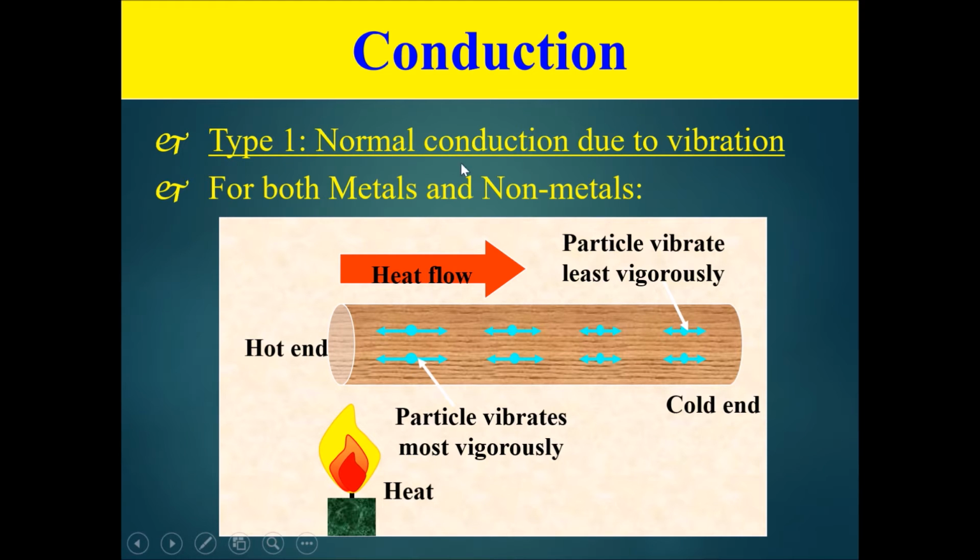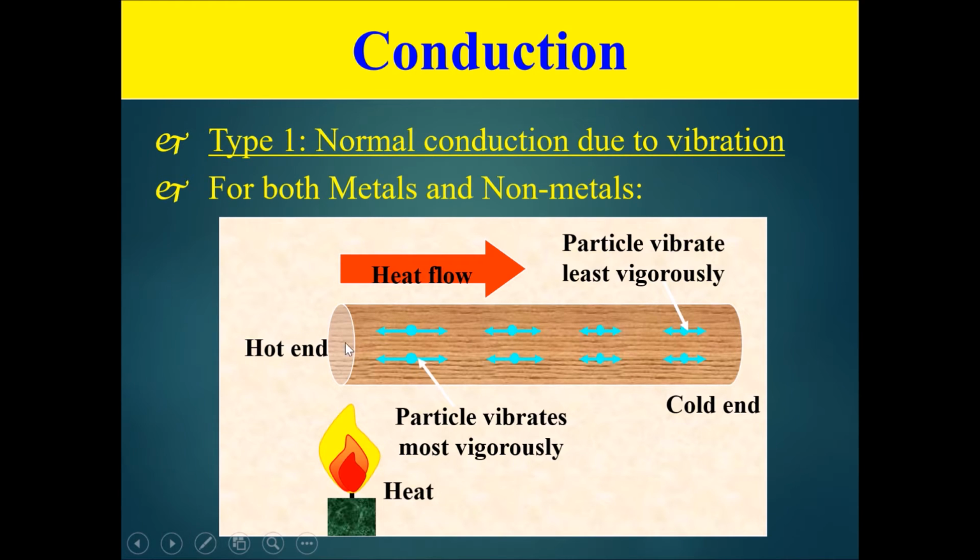This type of conduction occurs for all matter, no matter whether they are metals or non-metals. This is due to the vibration of particles. Remember from the last chapter, we said that solids had particles that were vibrating. Well, this vibration is now being used to pass heat.